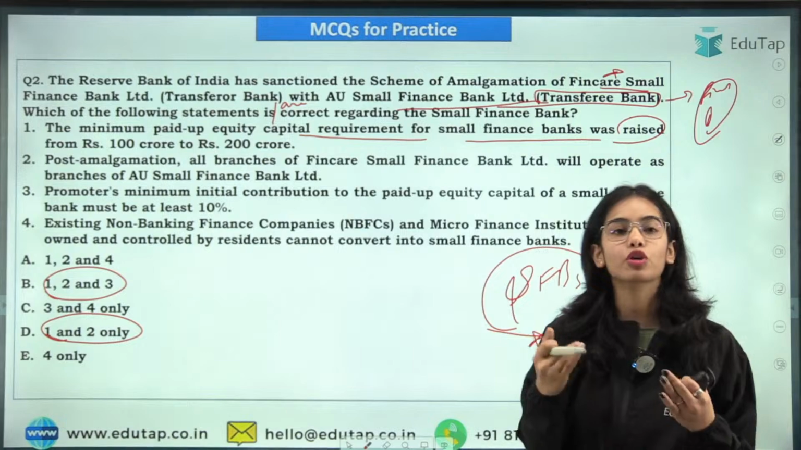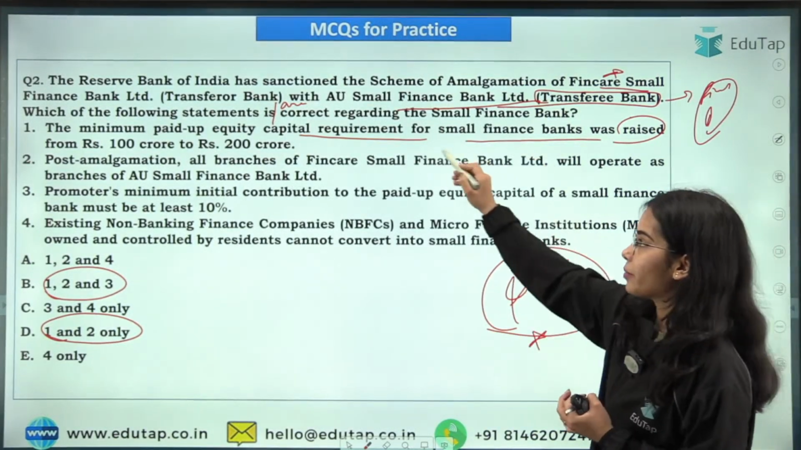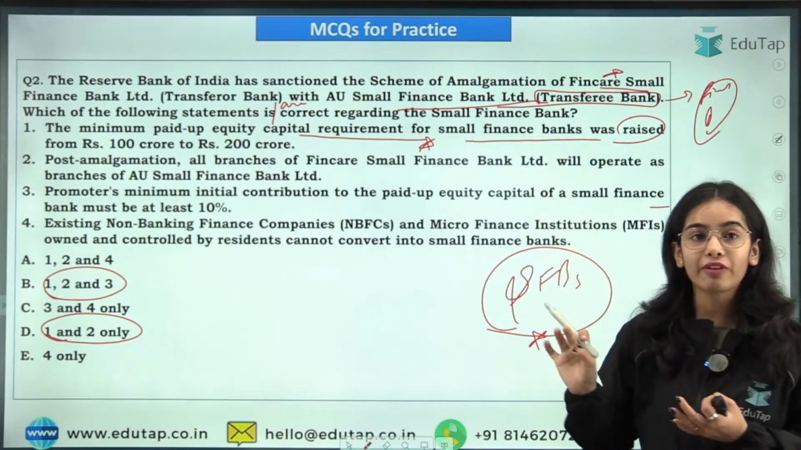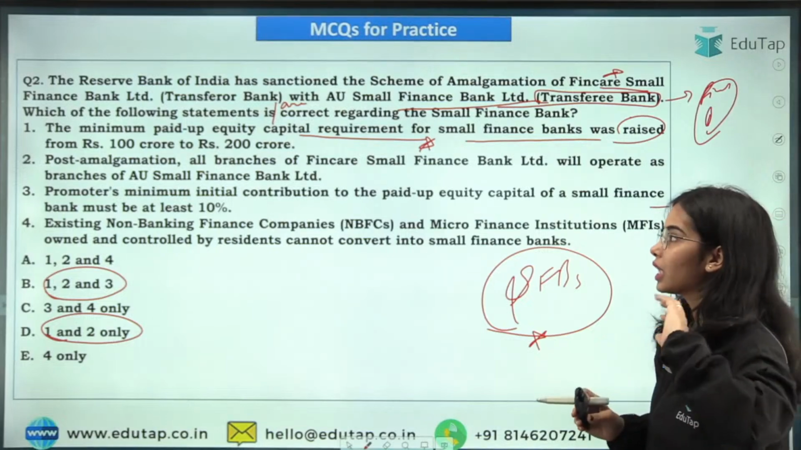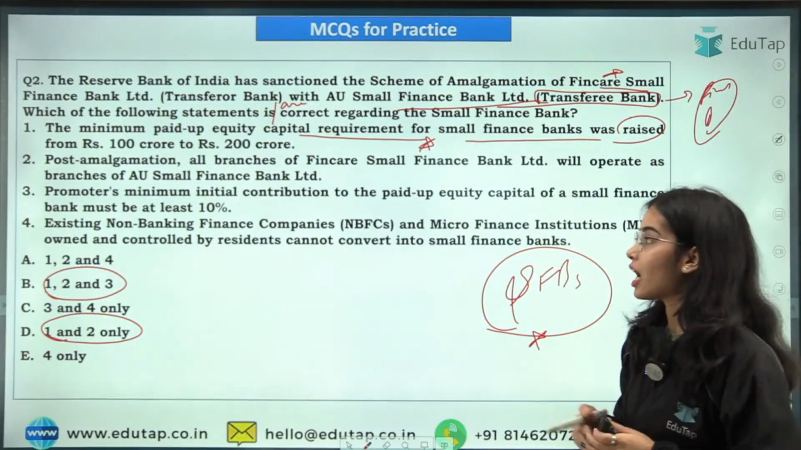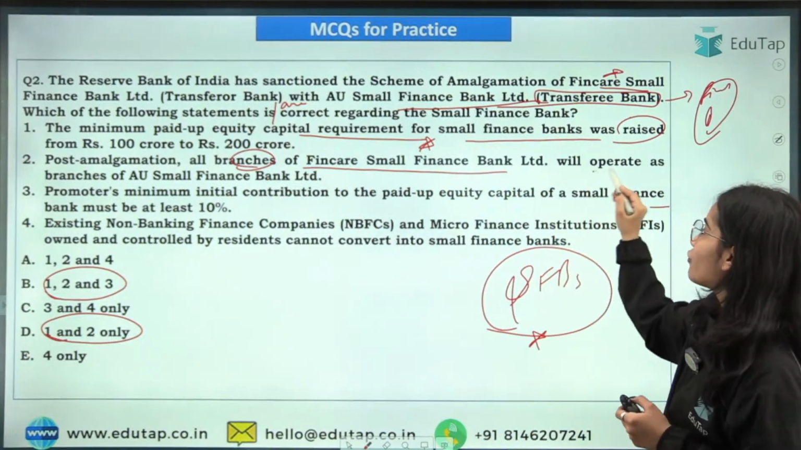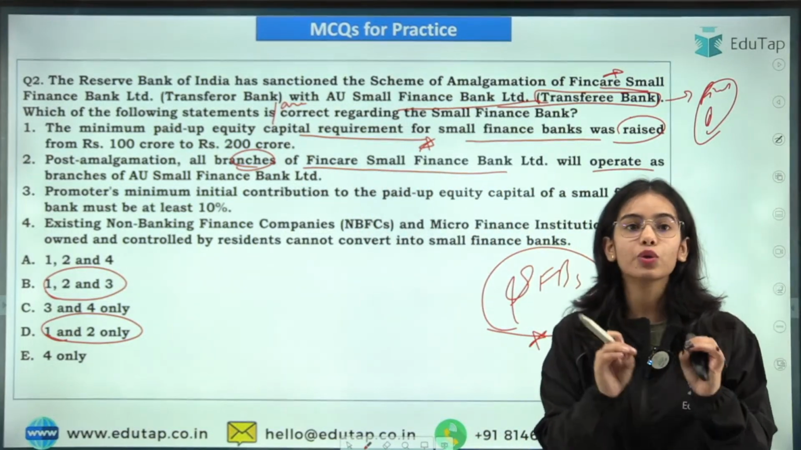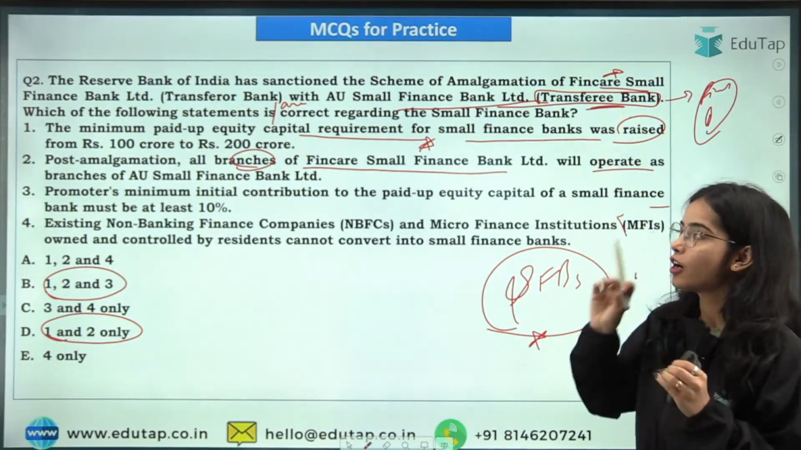Yes, in 2019 there was a notification released by the RBI increasing the paid up equity capital requirement for the small finance banks. So the requirement was raised from 100 crores to 200 crores. After the amalgamation, all the branches of the Fincare Small Finance Bank Limited will operate as the branches of the AU Small Finance Bank Limited, as this is the transferee bank, as this is the final bank.